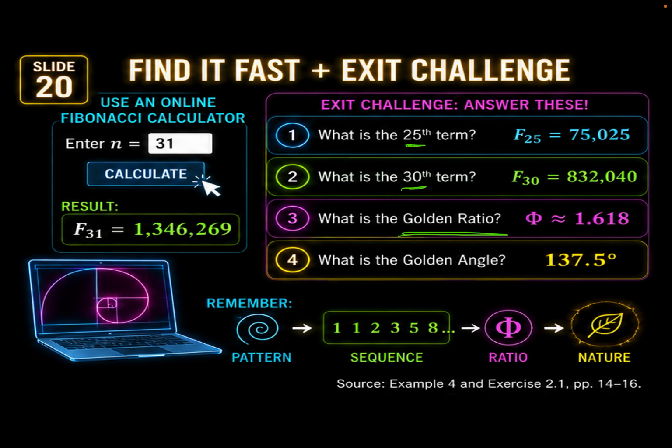What is the golden ratio? What is the golden angle? Okay? So, these are the things that we need to answer, verify, kasi may mga sagot na ako dito. No? For review na lang.